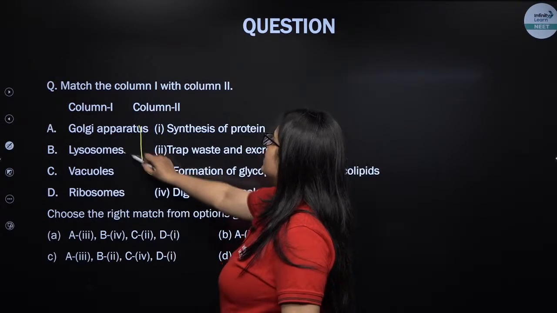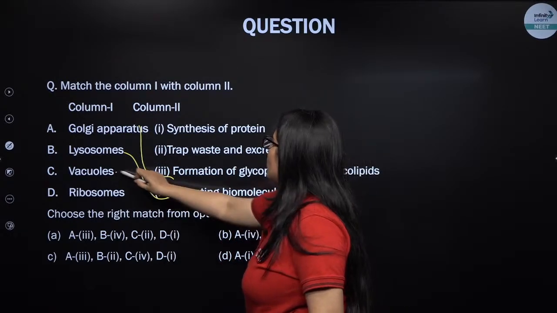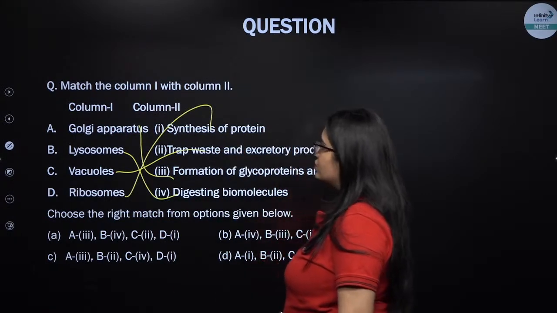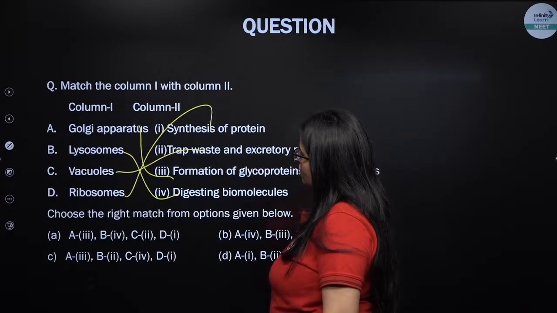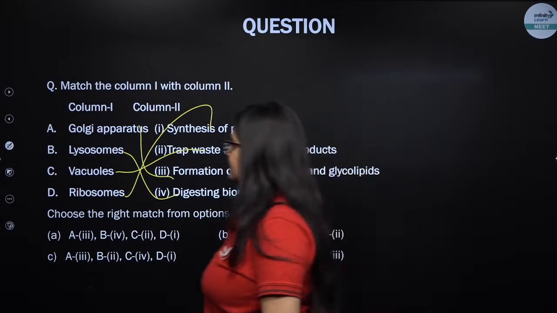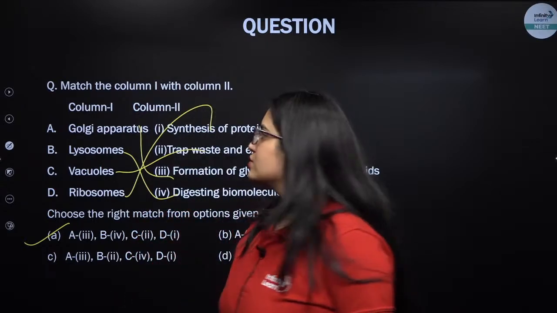Lysosomes have several digesting enzymes. Vacuoles trap the waste and excretory products. Ribosomes help in synthesis of the protein. So A goes with 3, B goes with 4, C goes with 2 and D goes with 1. So A is the right answer. Excellent. Let's see the next question, my lovely kids.